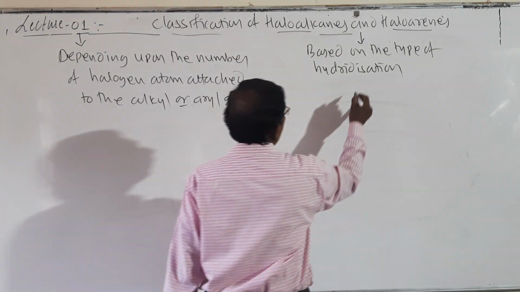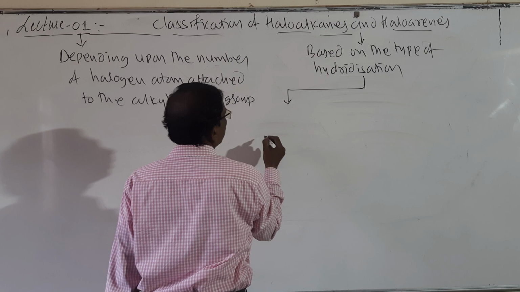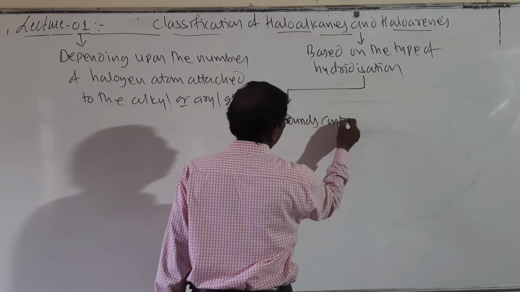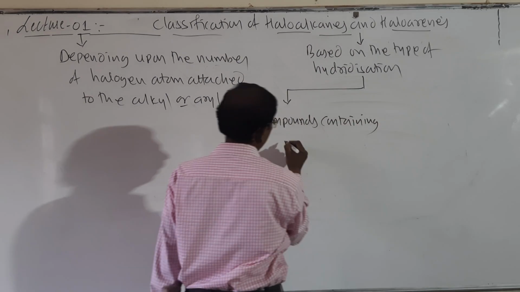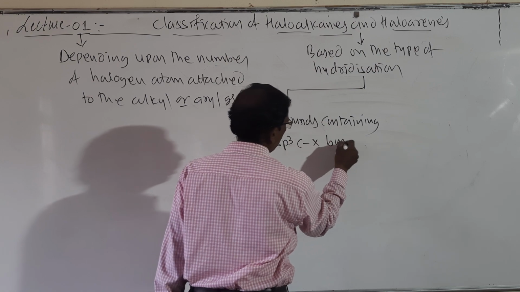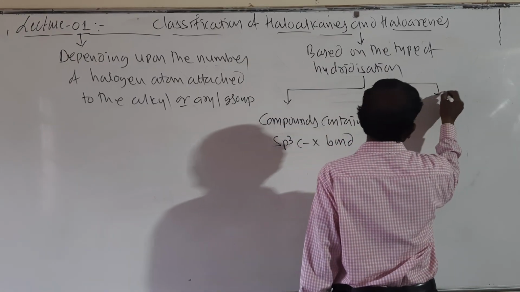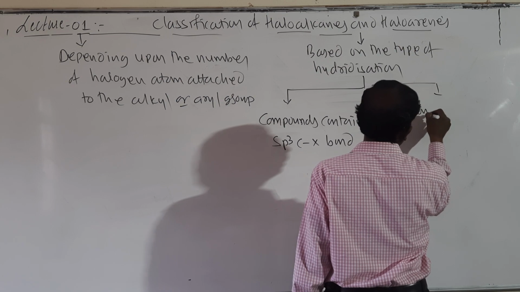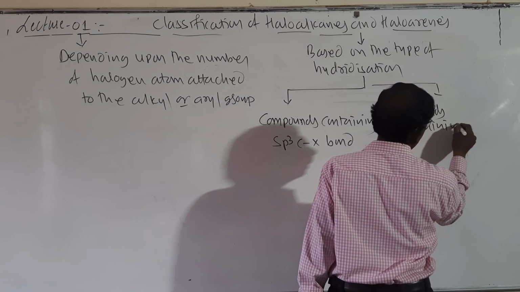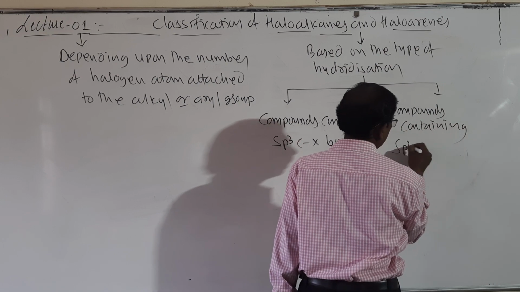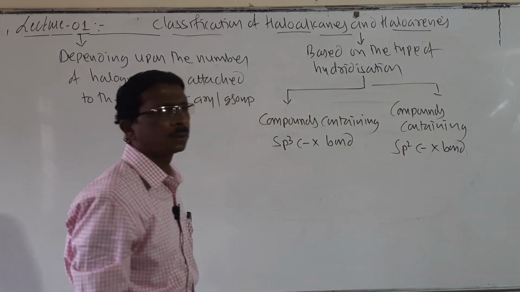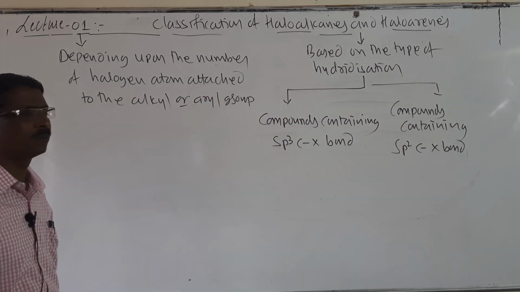Based on the type of hybridization, it is mainly classified into two types: compounds containing sp3 C-X bond, and the second one, compounds containing sp2 C-X bond. It is the main classification here.